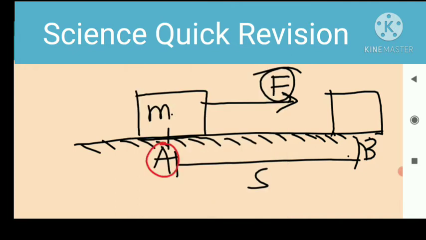A is the initial position of this body. When someone pulls this body and applies force on it, this body starts moving in the direction of motion and reaches point B after some time. This body has mass m. Mass does not change here. Mass is a constant quantity. When this body moves in the direction of motion, its velocity changes. So this is the definition of force. Due to this applied force, this body starts moving and covers some distance s.